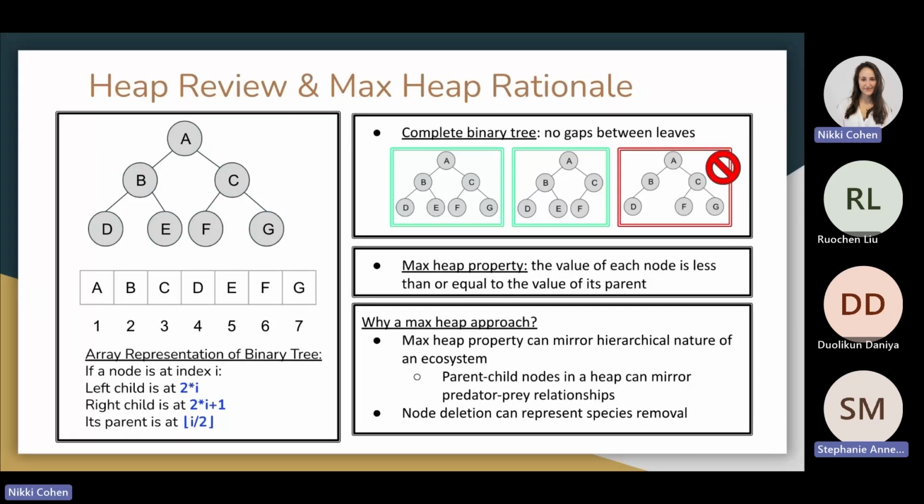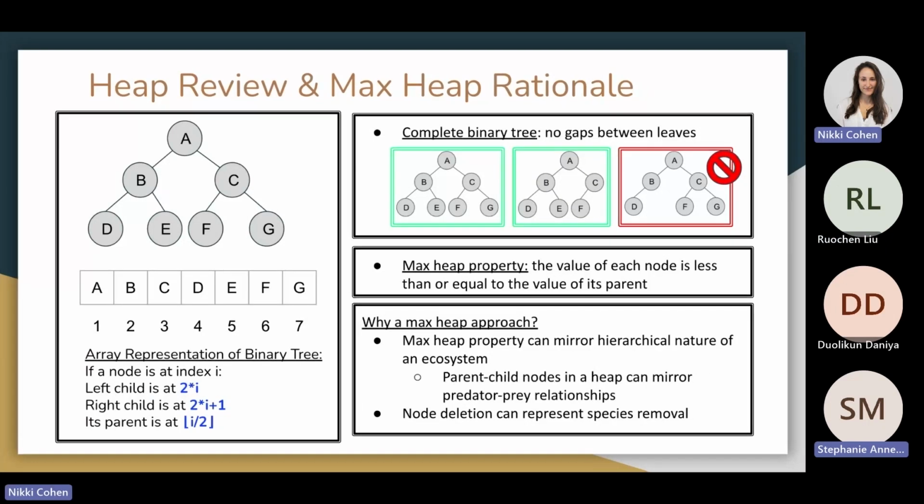This is useful because given a current index of I for a node, you can keep track of the indices of its parent and child nodes. Left child would be at 2 times I, right child at 2 times I plus 1, and the parent node at the floor value of I divided by 2. In the case of a max heap, the heap property to be maintained is that the value of each node is less than or equal to the value of its parent.